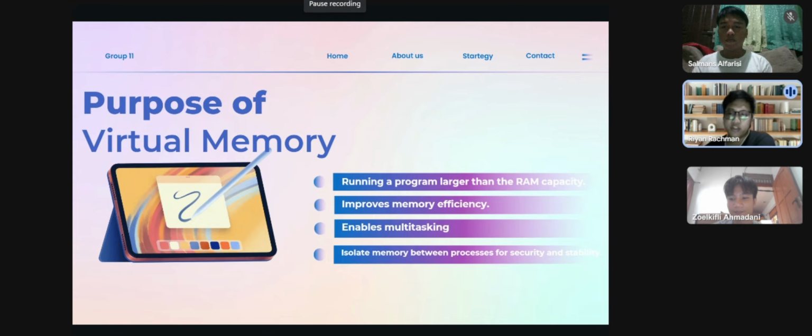And last, isolate memory between processes for security and stability. This is a critical safety feature. Virtual memory ensures that each program has its own private space. This prevents one application from crashing another or accessing sensitive data from a different process, keeping the system stable and secure.